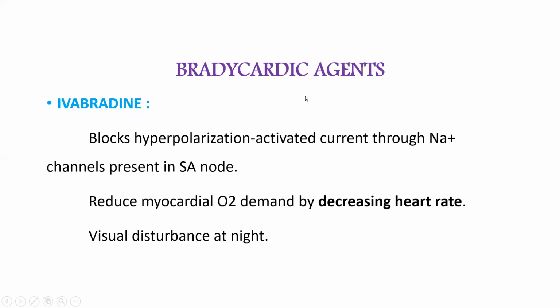Then bradycardic agent. Bradycardic agent means that the drug will produce bradycardia. That is ivabradine. Ivabradine will block the hyperpolarization activated current through sodium channels present in the SA node. In our SA node, there is a sodium channel, and because of that one, we are getting heart rate. This drug will block that sodium channel. Then it will reduce myocardial oxygen demand by decreasing the heart rate. There is a visual disturbance at night. It is a side effect with ivabradine.